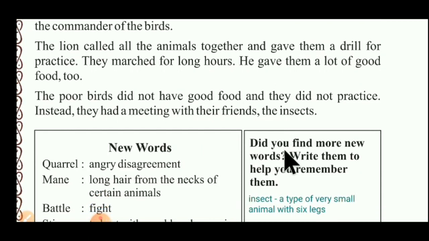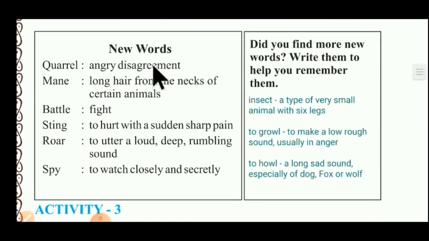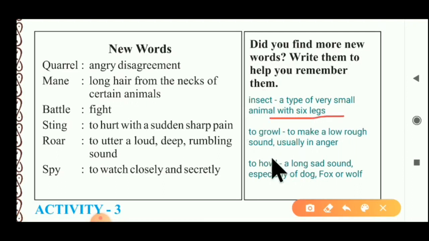Battle in the Jungle part 1 is over. Here new words are given by the textbook, and I write 3 new words here. Did you find more new words? Write them to help you remember them. You have to complete all the new words in your English fair notebook. First of all, give the heading Unit 2 on a new page. Then write Activity number 2. Give Activity 2 the heading Battle in the Jungle part 1. Then new words. You have to complete all the new words in your fair notebook, students.